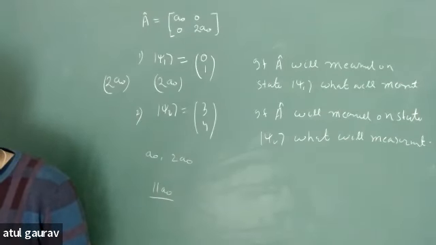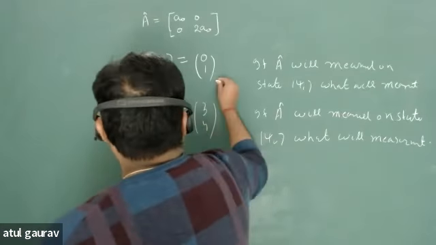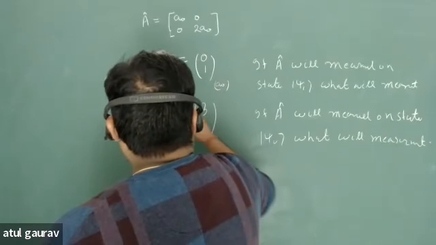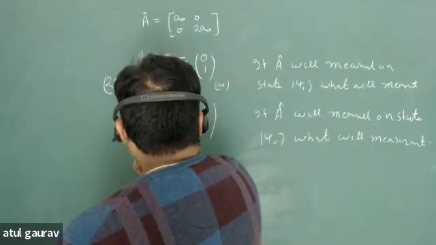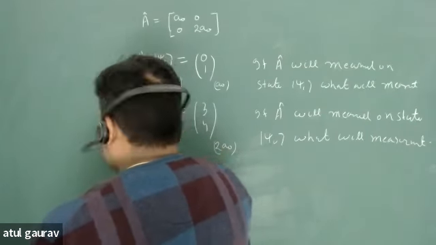Sir, the first one is A naught and the second one is 2A naught. Okay.